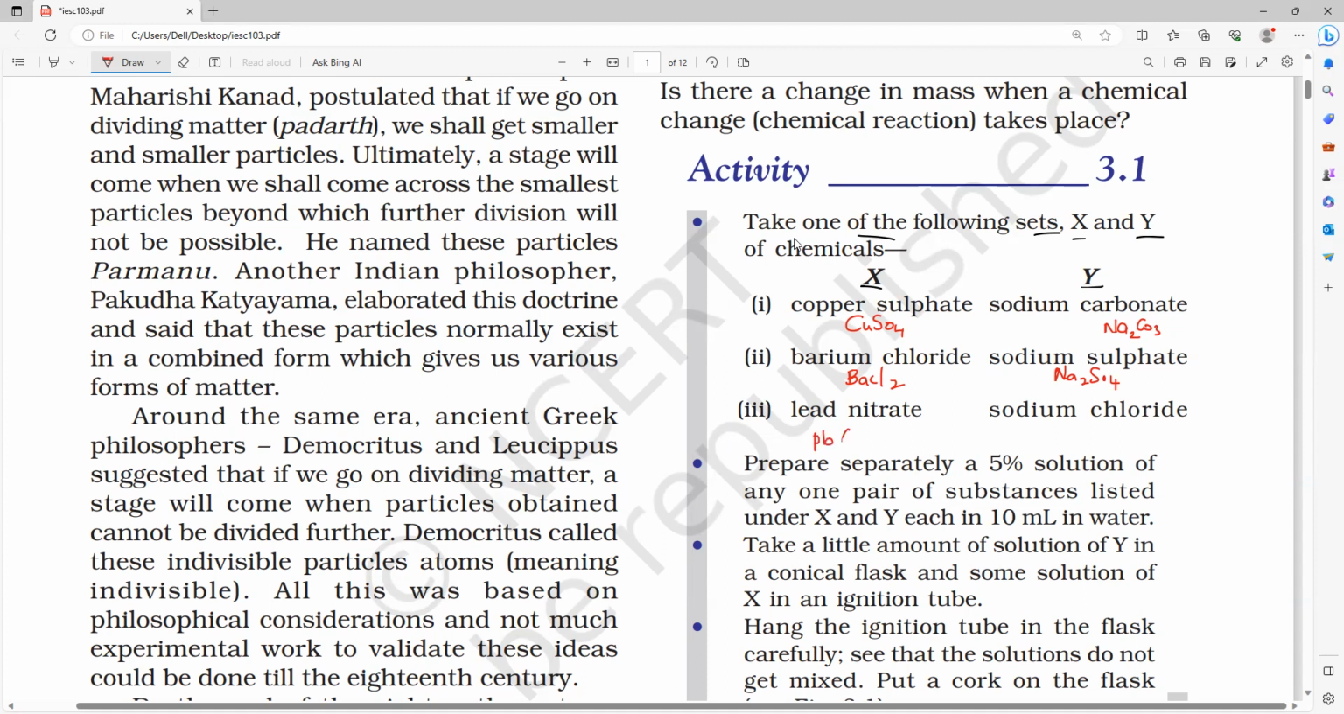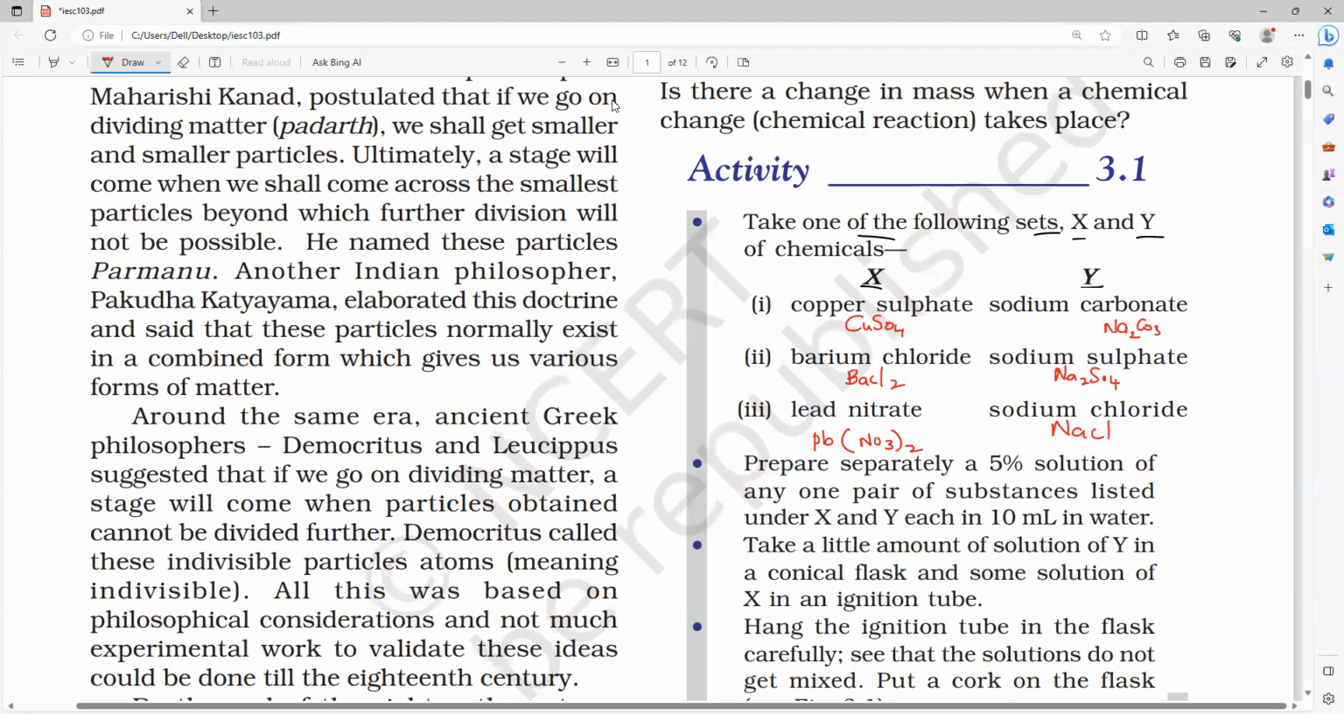Lead nitrate. Lead nitrate is Pb(NO3)2. How to read it? We will study in this chapter how to write a formula. You need not worry, but I am saying it now so that we have a glance. Pronounce Pb(NO3)2 once or twice so that you will remember. Sodium chloride is NaCl.